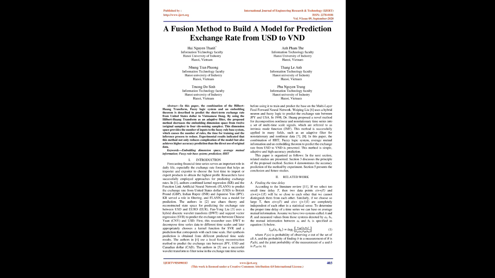By using the Hilbert-Huang Transform as an adaptive filter, the proposed method decreases the embedding dimension space from 12 original samples to 4 denoising samples. This dimension space provides the number of inputs to the fuzzy rule-based system, which causes the number of rules, the time for training and the inference process to reduce. Experimental results indicated that this method not only reduces complication of the model but also achieves higher accuracy prediction than the direct use of original data.